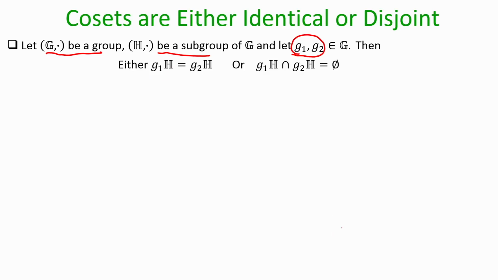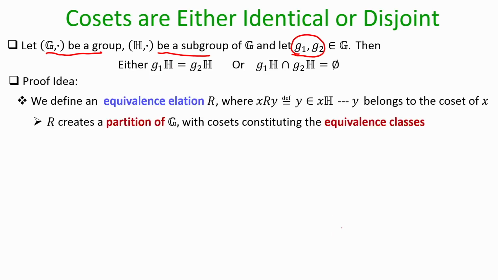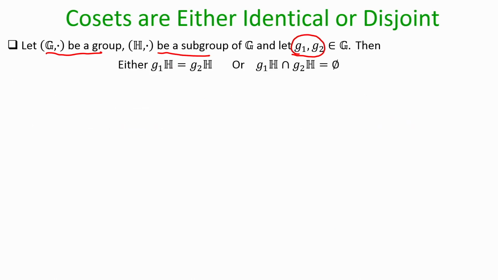Okay, that is a statement here. And before going into the proof idea, let us try to recall a concept that we had earlier seen in our course, where we come across a similar situation, where we proved something of the following form: you have many subsets and either two subsets are exactly same or they are completely disjoint. Namely, we proved that result in the context of equivalence classes.